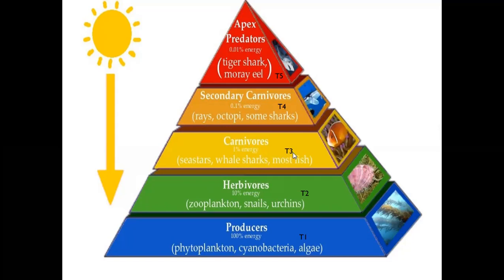These are called trophic level 3, T3. Trophic level 3 is also called energy level 3. From this 1% of energy, 0.9% is utilized for their activities by the carnivores.